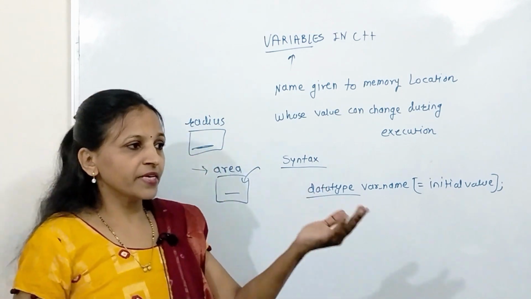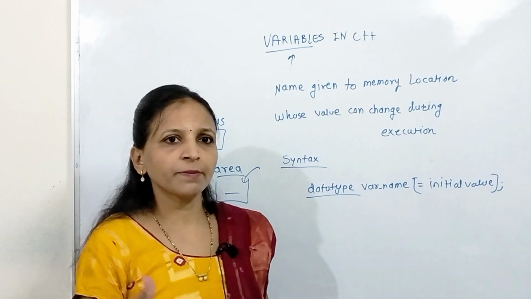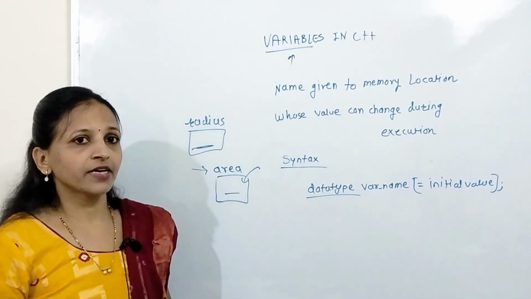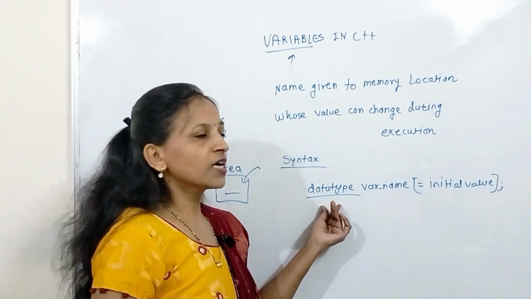Again, let's say you are accepting the division of a student. Division means it may be A, B, C, D, E, then that will be a character and the data type will be char. In this way we can mention data type.